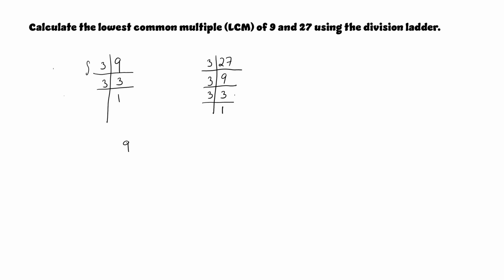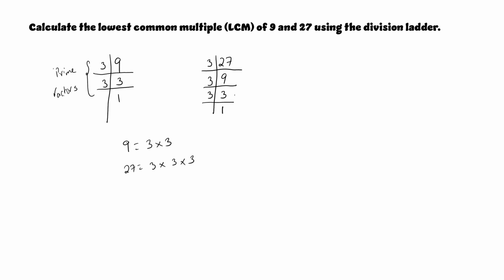So I'm using the numbers that are on the left hand side of my division ladder. These numbers are what we call our prime factors. So when I express my number as a product of its prime factors, I will be using those numbers. So 9 will equal 3 times 3. And now with 27, we're going to do the exact same thing. So 27 will equal 3 times 3 times 3.